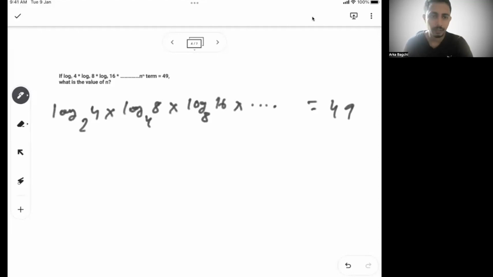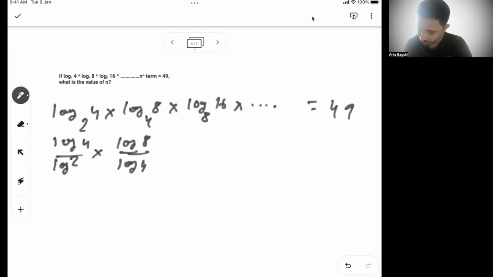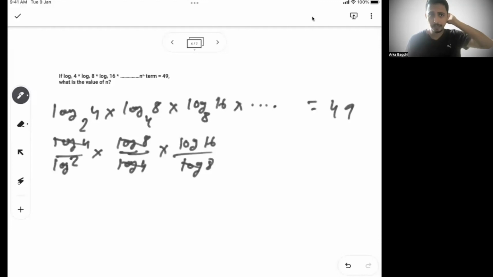Okay. So what is log of 4 base 2? Let me write. So log 4 by log 2 into log 8 by log 4. So sorry, this is log 2 into log 16 by log 8. So you don't have to do anything. You can see these are all getting cancelled, right? These all are typically getting cancelled.